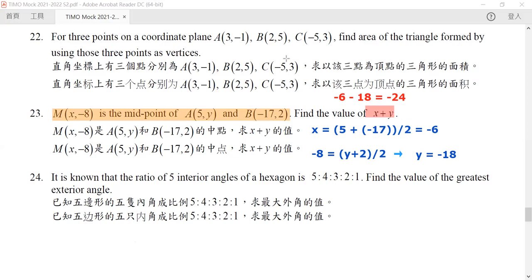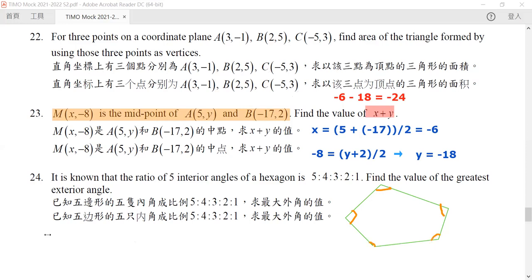Now, if we draw our diagram out, again, it's not necessary, it's just easier to understand. So we know that these are the interior angles. What's the sum of all these angles?